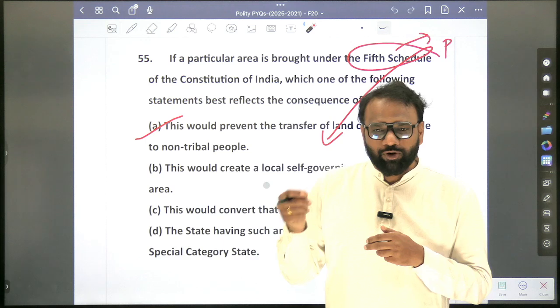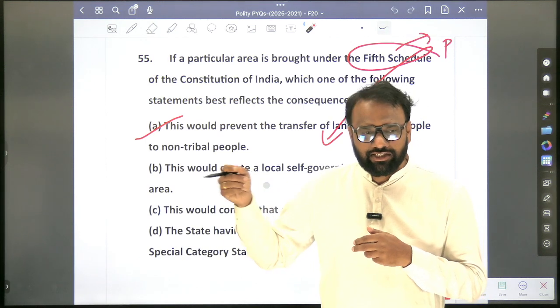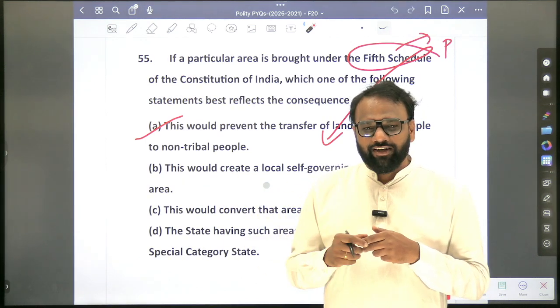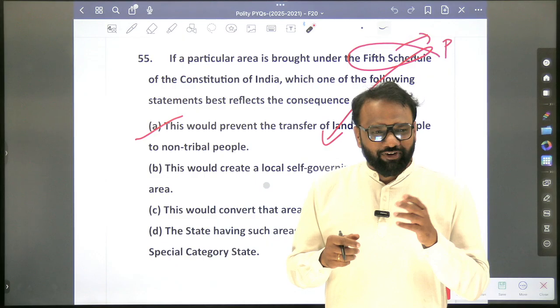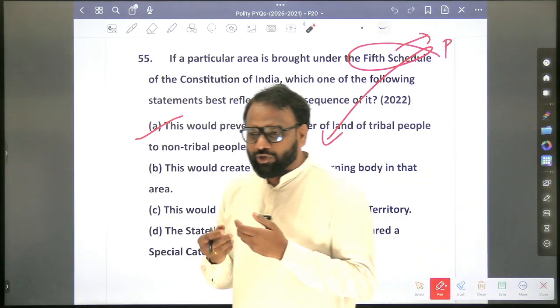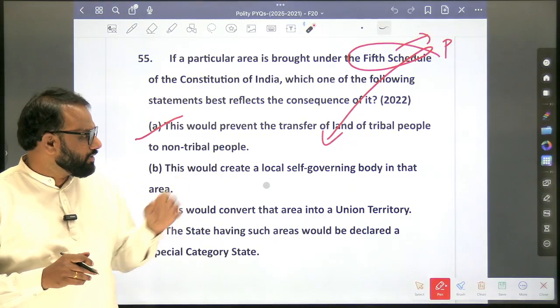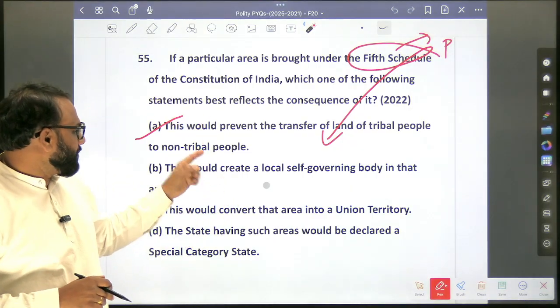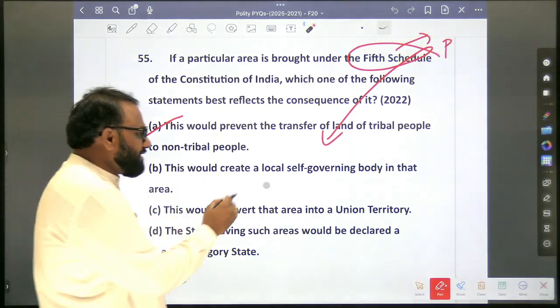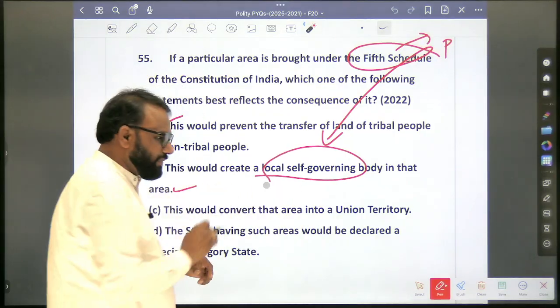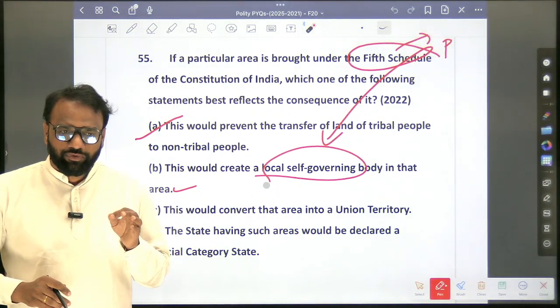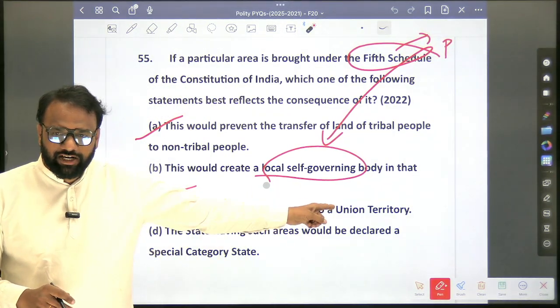That minor forest produce term has been defined in an act. In which act has it been defined? Forest Rights Act. So in this session, you should be able to go beyond the context and connect all the dots. Next, while going through this content, the option says prevent local self-government, so whether a local self-governing body is created in this area. During this discussion of scheduled area, do we come across such concepts?